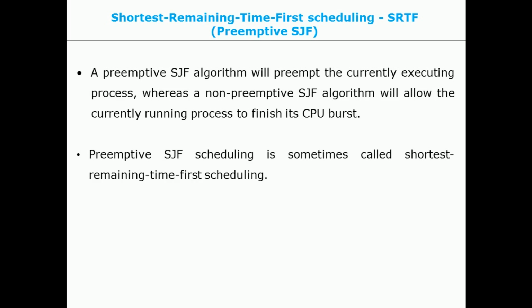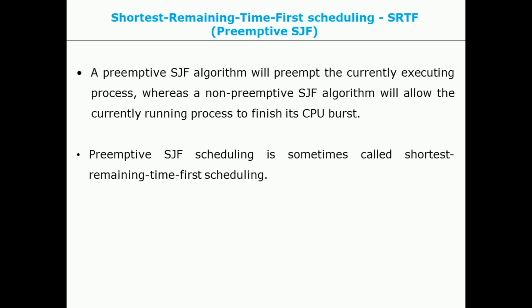Here the arrival time is very important. Based on the arrival time, the different processes execute, and each time you have to check the remaining execution time of every process and select the process which has the shortest remaining time.